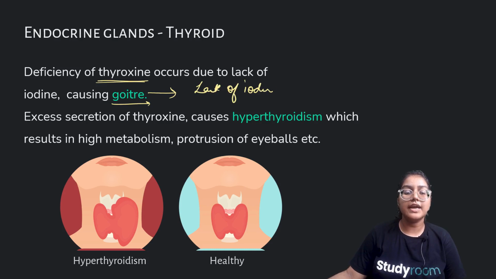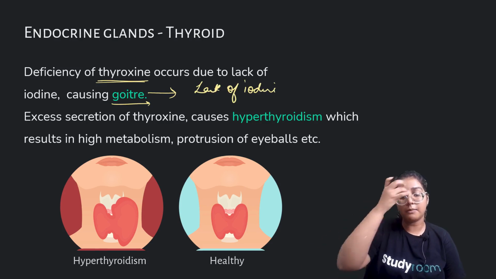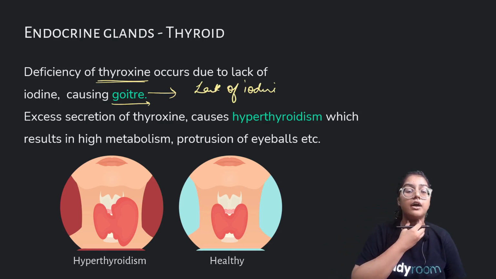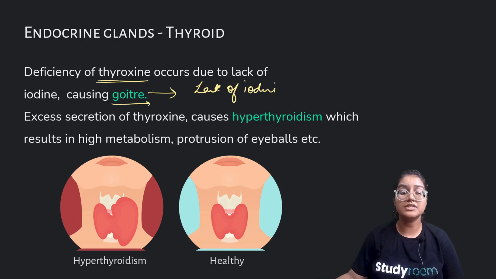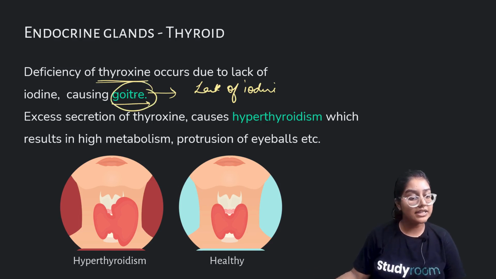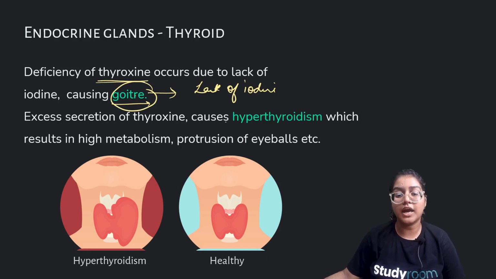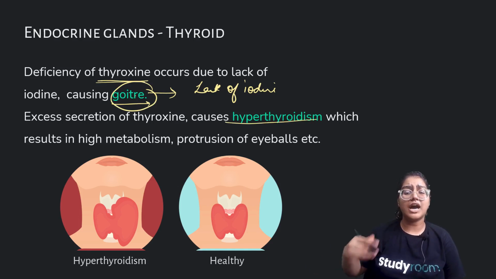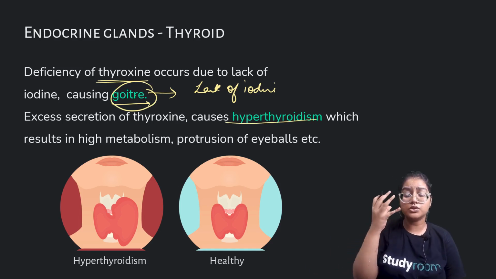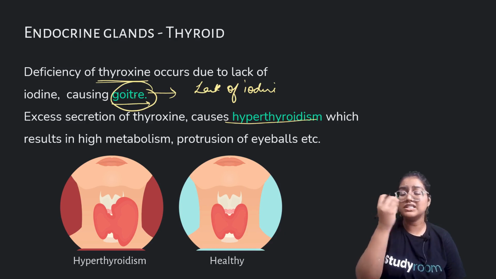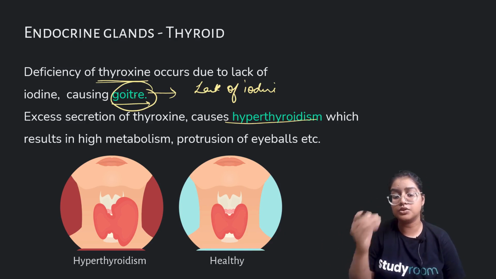The thyroid gland is present in the trachea part of the neck region, so if there is a lack of thyroxine, this part will swell due to lack of iodine, which we name goiter. Excess secretion of thyroxine causes hyperthyroidism, which results in high metabolism and protrusion of the eyeballs.